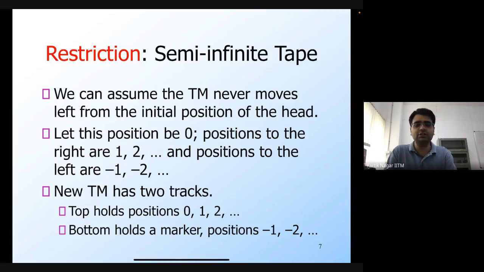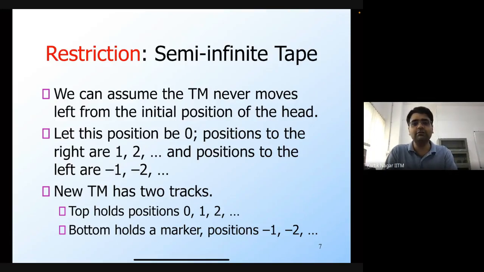This restriction is not really a meaningful restriction, in the sense that a Turing machine which has a tape infinite in both directions can be simulated by a Turing machine with a semi-infinite tape. Which means that if a language is accepted by a Turing machine with a tape infinite in both directions, then there also exists another Turing machine which can accept that language with a semi-infinite tape.